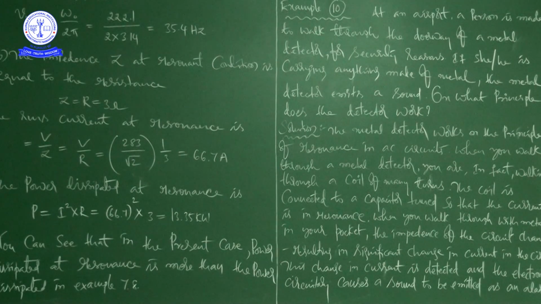The resulting thing is a significant change in the current in the circuit. When there is a change in the current, it will be detected and the electronic circuitry causes a sound, just like our calling bell in school, right? So it will give us a sound, like an alarm or a beep, whatever it may be, that the security will feel as an alarm.